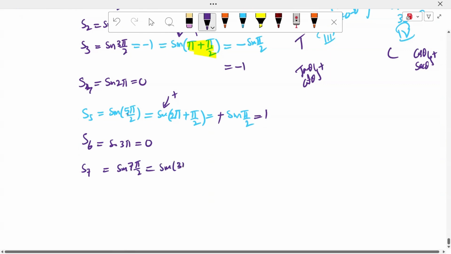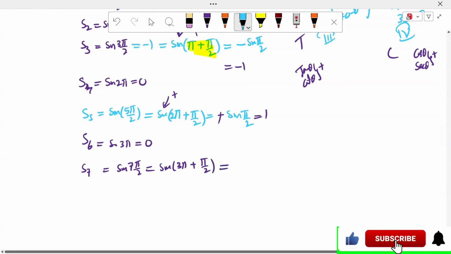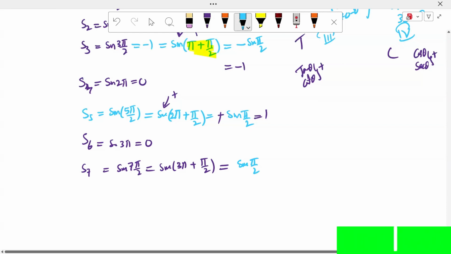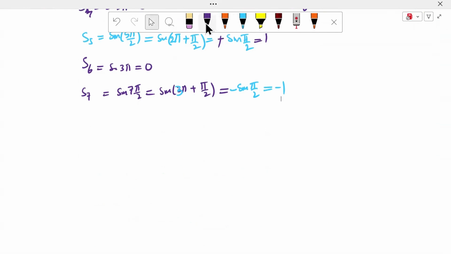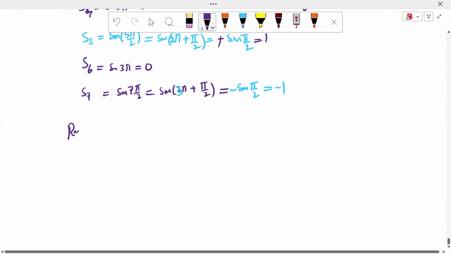Sin of 3π plus π/2. It is an odd function. Sin of π plus theta is sin theta. Since an odd number has come, what do we get, sir? It is the negative, nothing but -1. And therefore we can observe that range is the distinct values. What is the range of the sequence, sir? Range of Sn: 1, 0, -1.